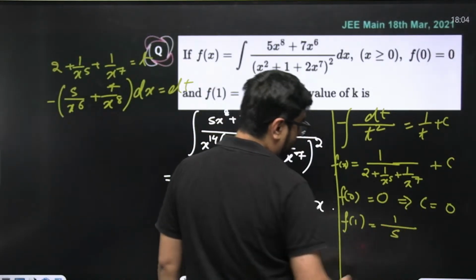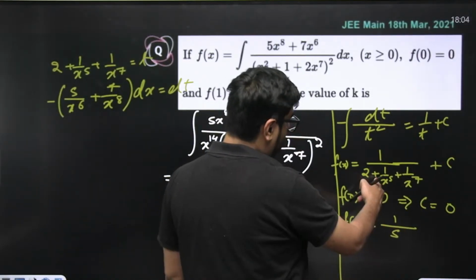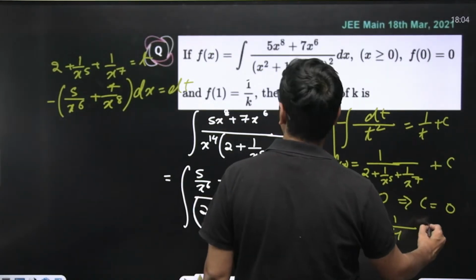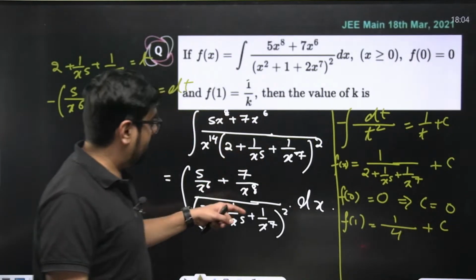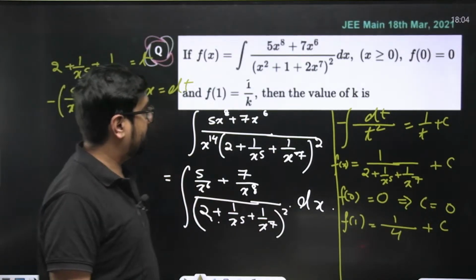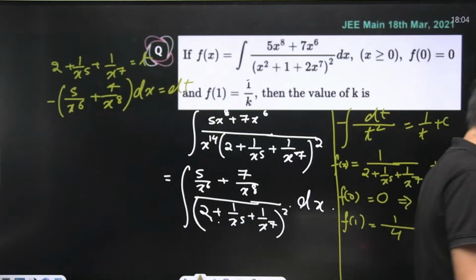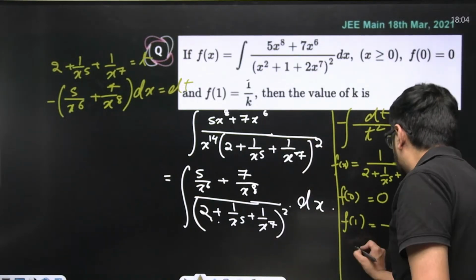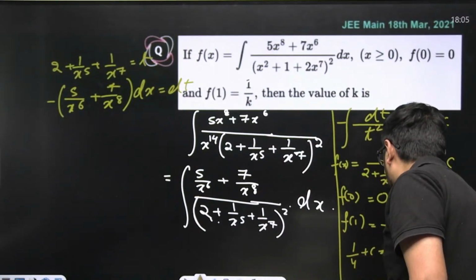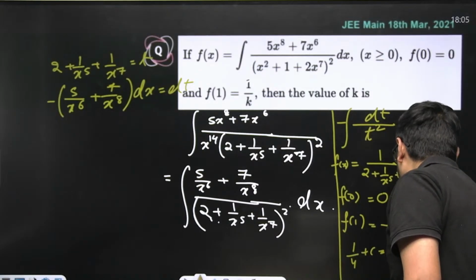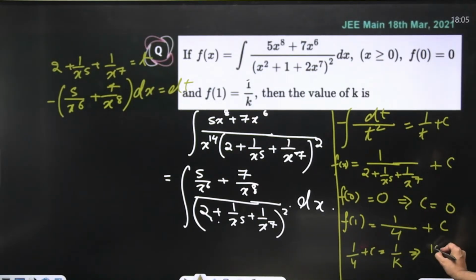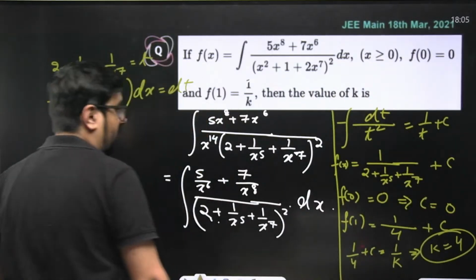1 by 5. 2, 3, 4. No. Plus 1 plus 1. 1 by 4, right? 1 by 4 plus c. Right? f of 1 is equal to f of k. Sorry, f of 1 is equal to 1 by k. So this 1 by 4 plus c is equal to 1 by k, and your c is equal to 0, which you already found out using this one. So your k is nothing but equal to 4. K equal to 4 should be your correct answer.